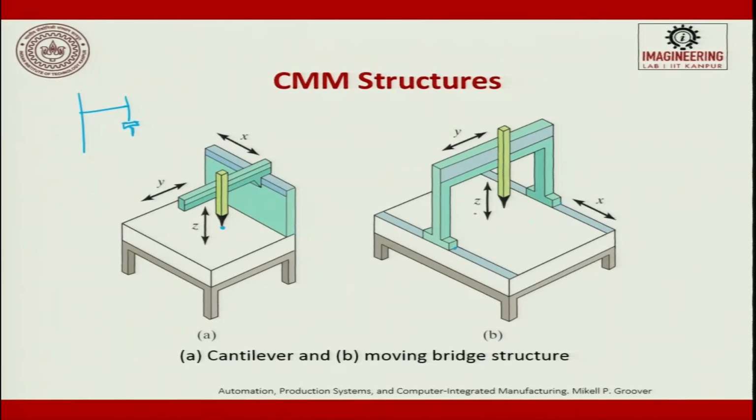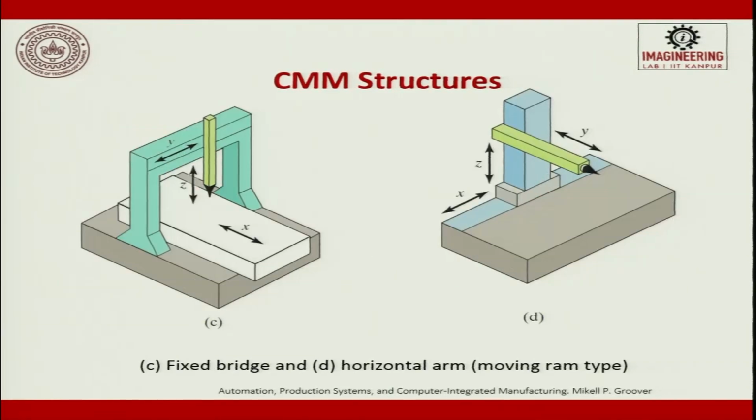So, this is moving along. Suppose you have a car here, a large component, or a rocket part which is of larger diameter, you can place it here and the gantry moves, slides along the x direction, and then you try to get the data. The advantage of this moving bridge as compared to the cantilever is, if there is an error happening in the x axis, that will be carried to the y axis and z axis value in the cantilever. Here it will be removed to a large extent. If there is an error in the x axis, you can nullify it after measuring with y and z. So, it will not be carried.